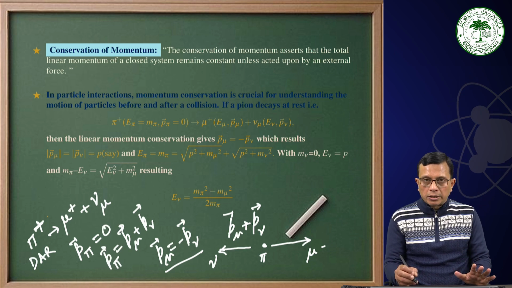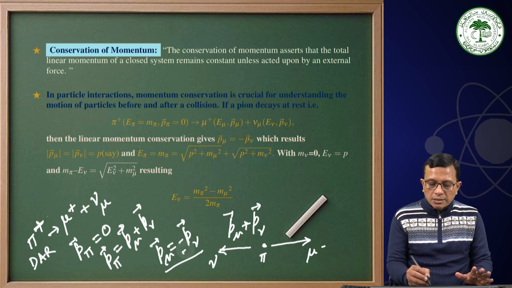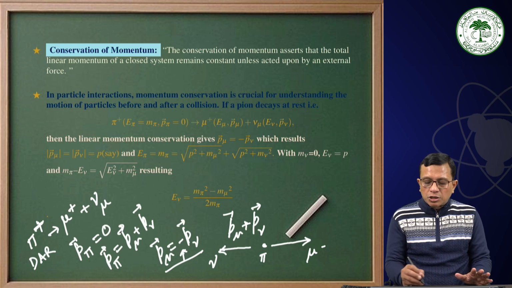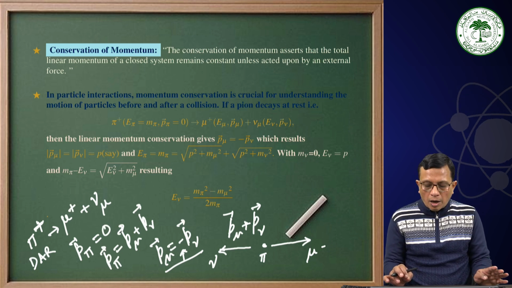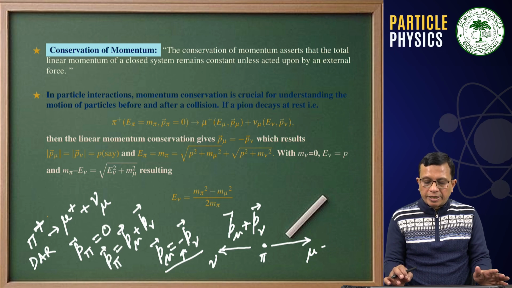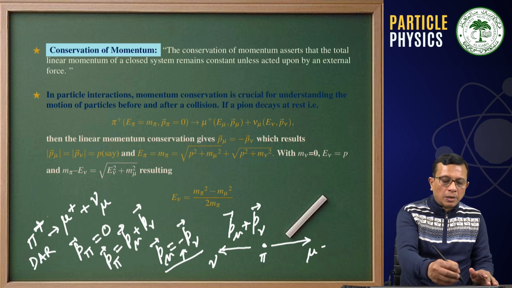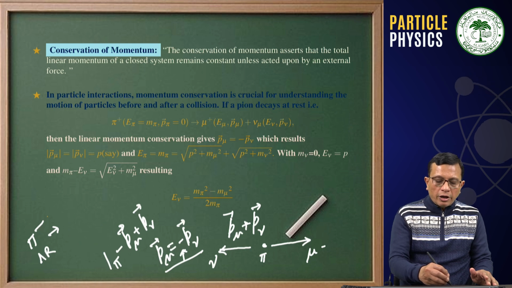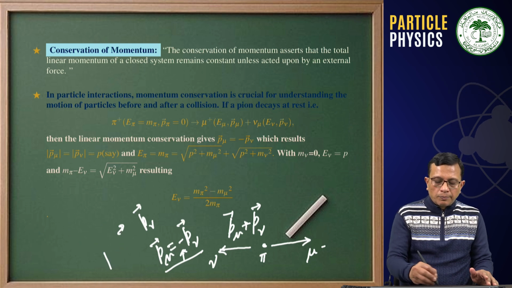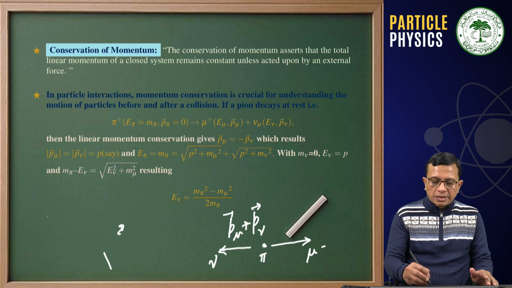This is important, and this minus sign is just representing the fact that these two particles are getting emitted in the opposite direction to conserve momentum, while the magnitude of the momentum will be the same for both the particles.